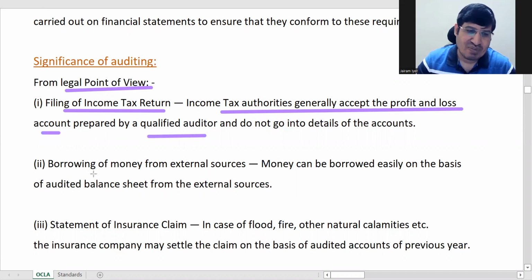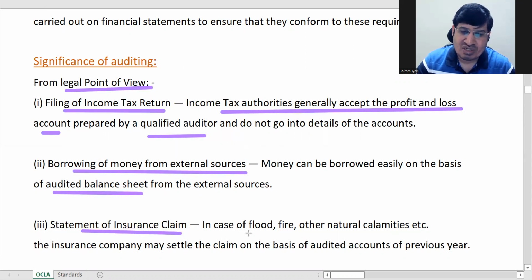Helps in filing of income tax return, borrowing of money. For borrowing, before lending, if anyone will see your audited balance sheet, if you have an audited balance sheet with good remarks, you can easily get loan. Insurance claim. So for insurance claim also, if you have a previous audited statement, then it's easy to settle accounts with the insurance companies. Okay.